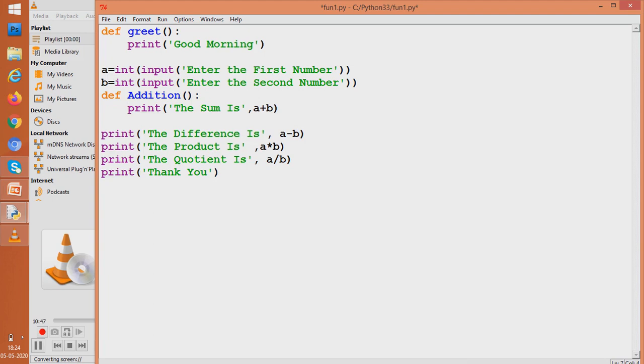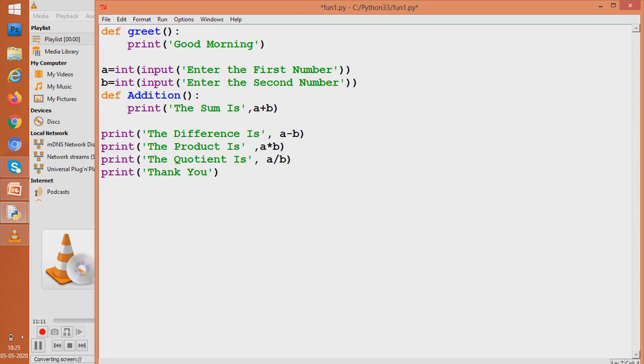Print is within addition due to indentation. But print the difference is not within addition because it has a different indentation. All the codes within the addition function should have the same indentation.